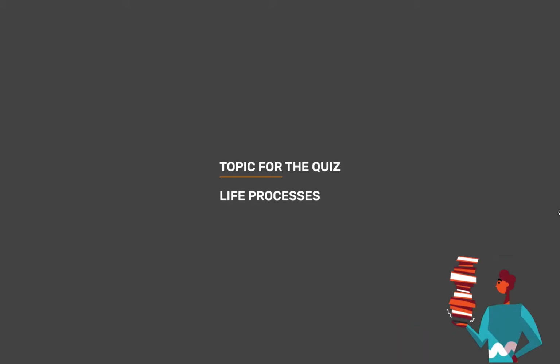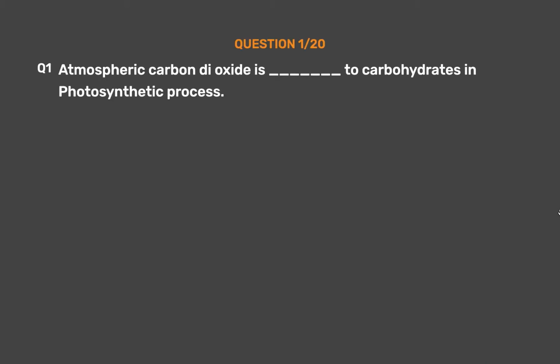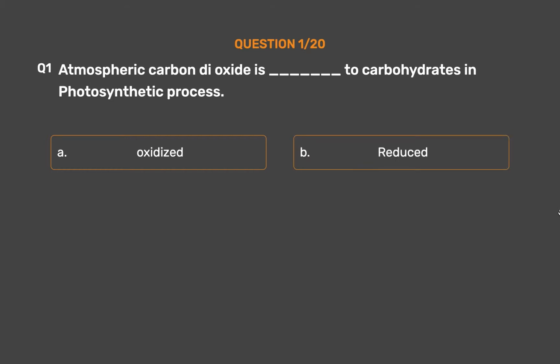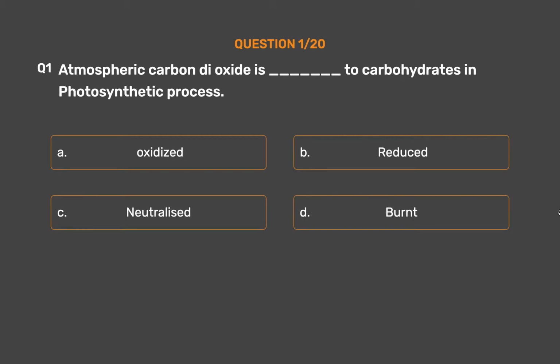Topic for today's quiz is life processes. Question number 1. Atmospheric carbon dioxide is ___ to carbohydrates in photosynthetic process. Option A. Oxidized. Option B. Reduced. Option C. Neutralized. Option D. Burnt.